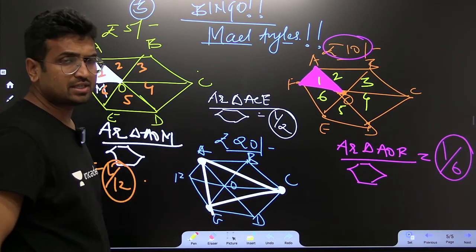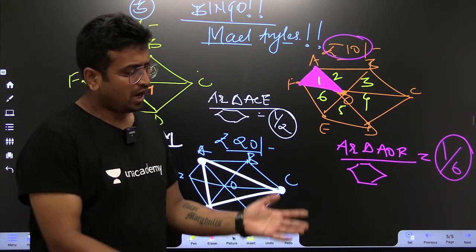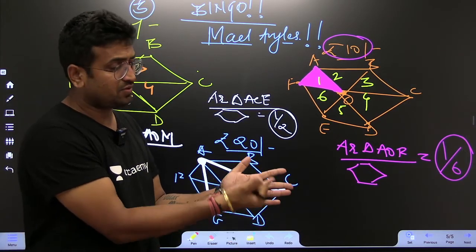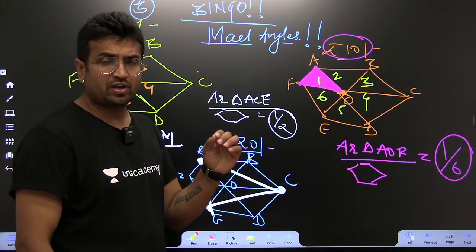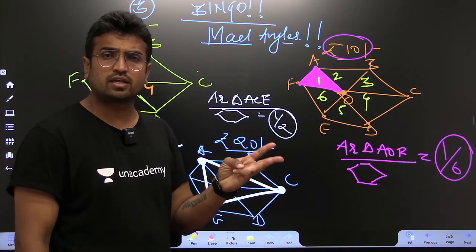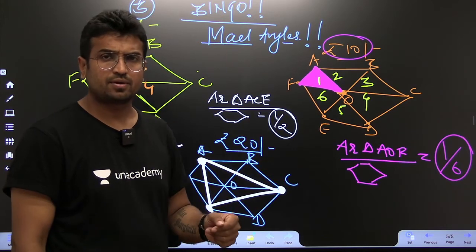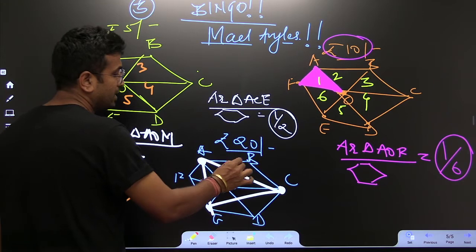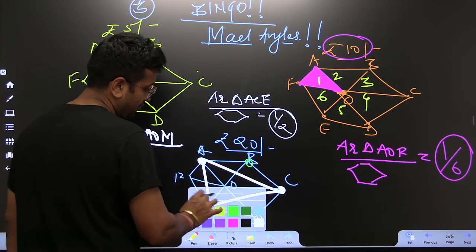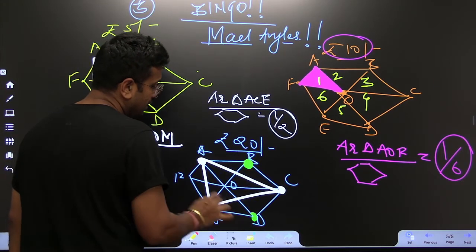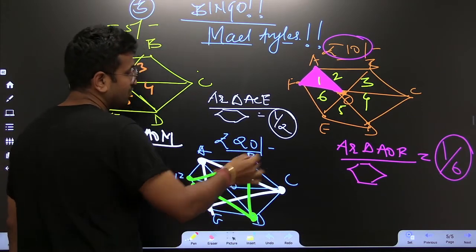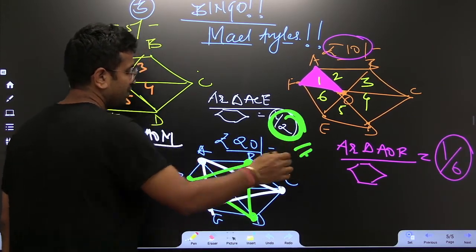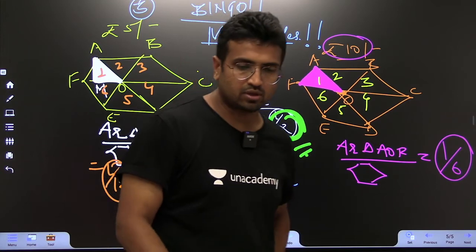Out of 6 vertices, I have selected the alternate 3. Out of 6 different points, 1, 2, 3, 4, 5, 6 in a die, I have selected 3 even numbers, 2, 4, 6, half. Sir, you mean to say that if I would have selected B, D, F, the answer would have still been the same, that is half? Of course, absolutely.